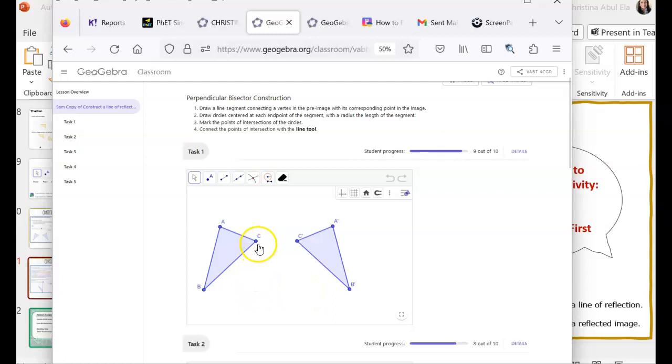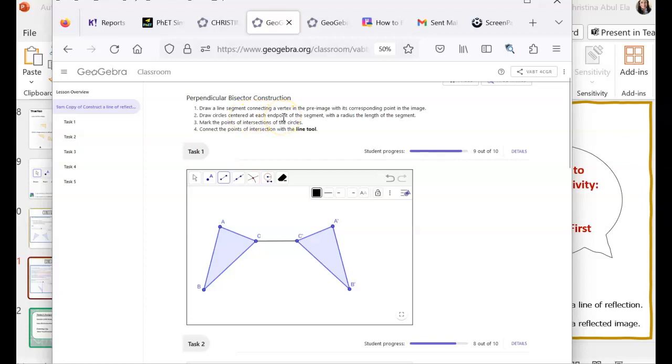So I'm going to use C just because they're closest here. Again, you could use whatever set you want. And step number one is to create a line segment from C to C prime, or your two corresponding points. Now, step two says to draw circles. We need two circles. If you remember, for perpendicular bisectors or equilateral triangles, we need two circles.